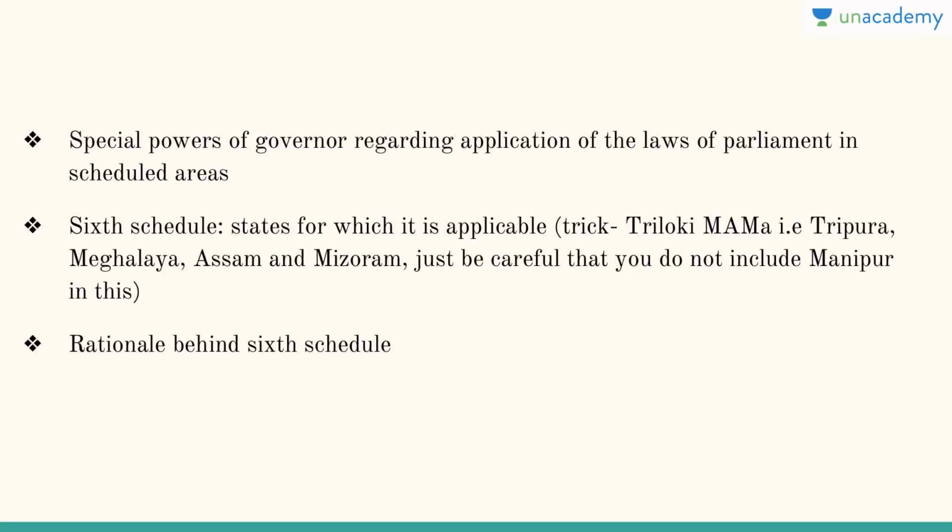Then also various special powers of governor regarding the application of the laws of parliament in scheduled areas. So you will find a lot of special powers are given to the governor. Then sixth schedule, like the states for which it is applicable, AMTM. You can remember anything you like. So Tripura, Meghalaya, Assam, Mizoram, or AMTM: Assam, Mizoram, Tripura, Meghalaya. So just be careful that you do not include Manipur in this. Many people make this mistake because they remember M, so they tend to include Manipur.